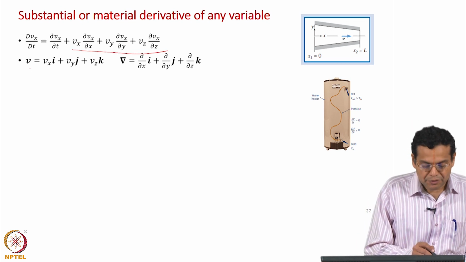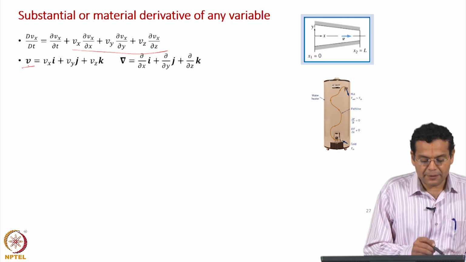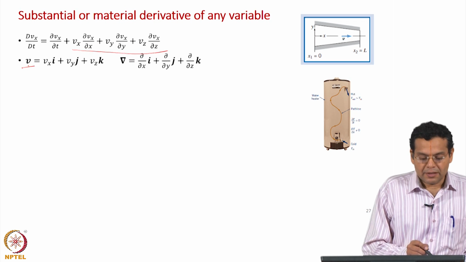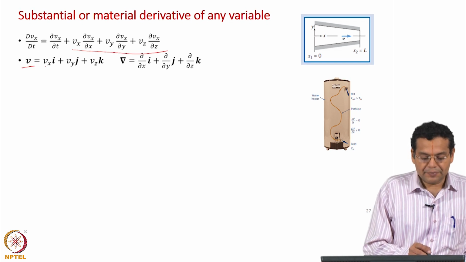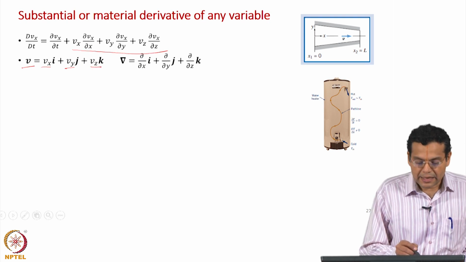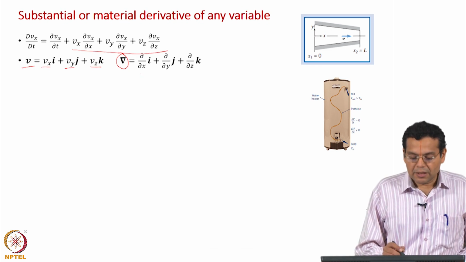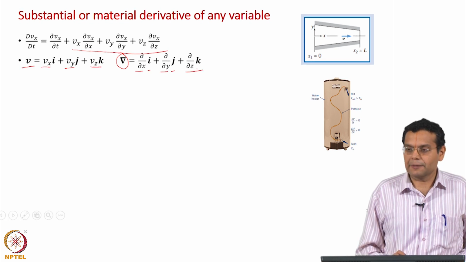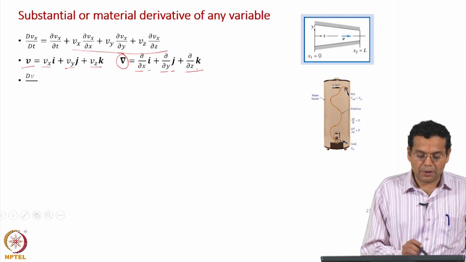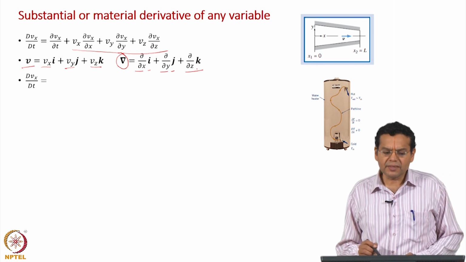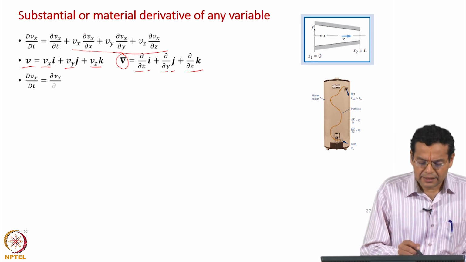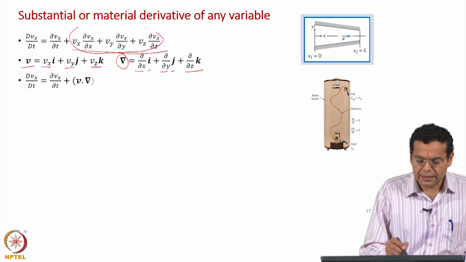Okay. Now, we know the velocity field is a vector field, and it has 3 components Vx, Vy and Vz, and we are familiar from calculus with the gradient operator, which is ∂/∂x i, ∂/∂y j and ∂/∂z k. So, now if you take a dot product of these two, V dot del, then you will get these three terms.